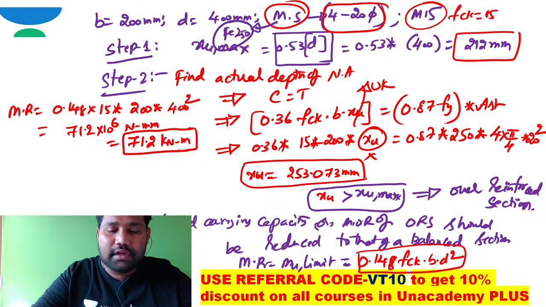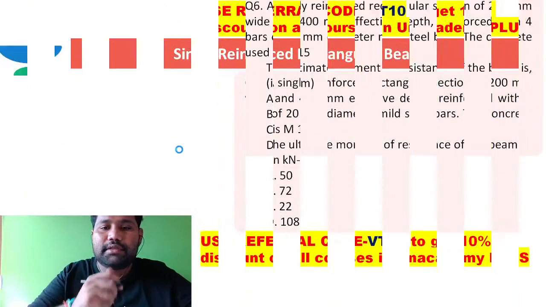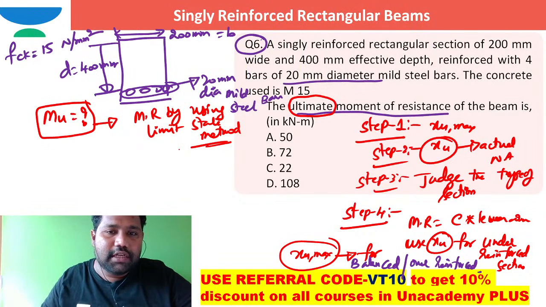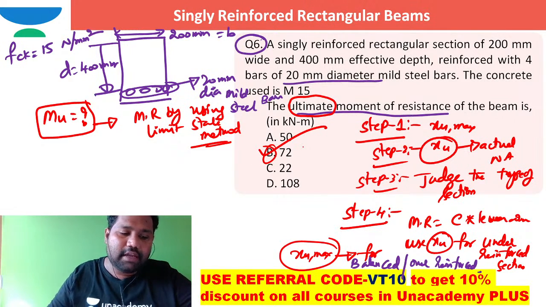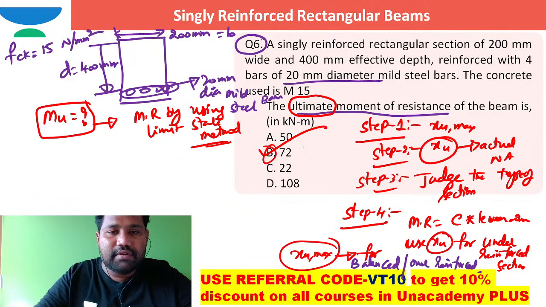This is the final answer. So if you look at the options, 71.2, what is the nearest option matching in this objective question? Option B is matching 71.2. I can almost take it as 70. The nearest answer is 72, which is B. I can pick that, right?